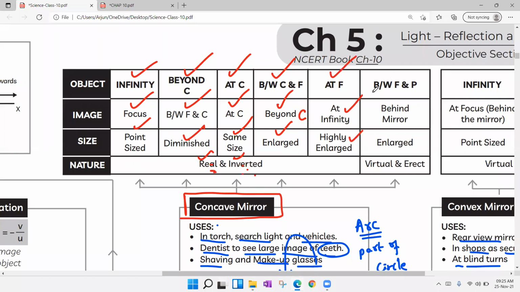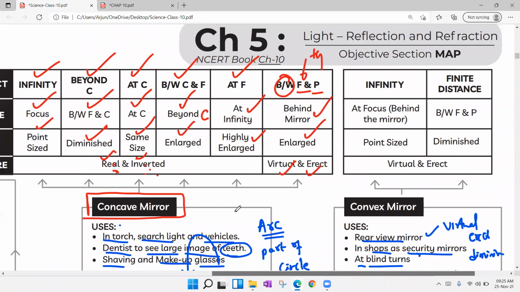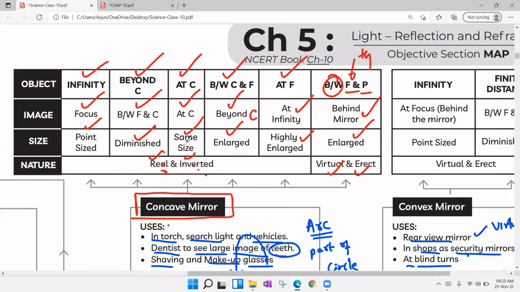When the object is placed between focus and pole P, the image is formed behind the mirror, the backside of the mirror. It is enlarged, virtual and erect. Only the sixth position is virtual and erect. The remaining five positions are real and inverted, but different sizes, guys. So we can get diminished size, same size, enlarged, highly enlarged. Different sizes are there in inverted and real.